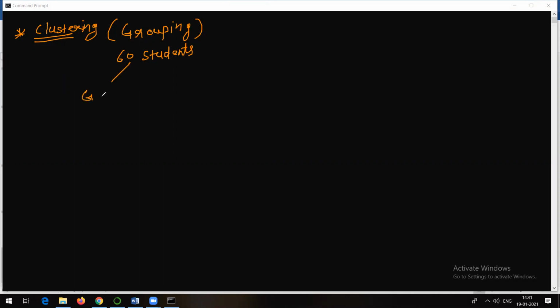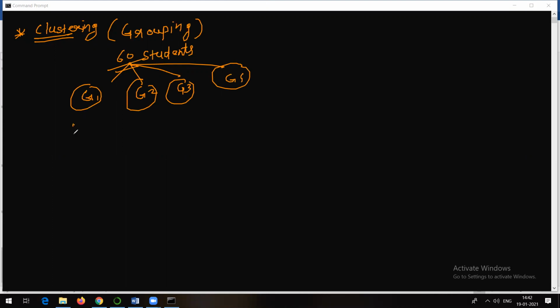So it may be group one, right? Group two. I want to divide them into four groups, for example, group three and group four. So maybe I can divide them as 15, 15, 15, 15, or maybe 20, 20, 10, 10, something like that. So this is one group, this is another group, and so on, right? So these total 60 students are now divided into four groups. So these four are going to be clusters.